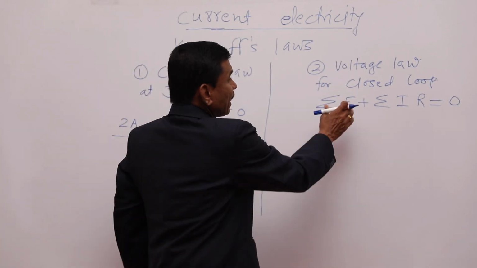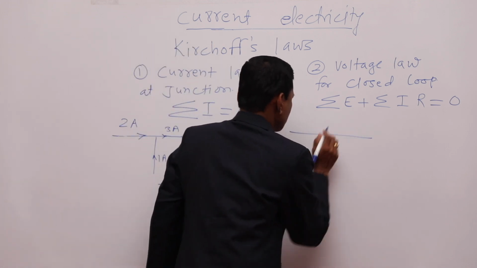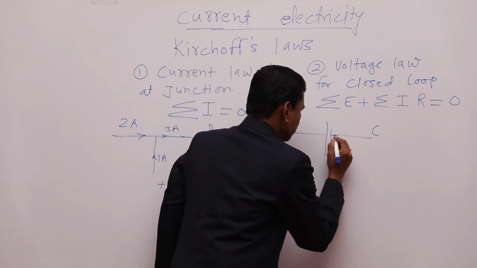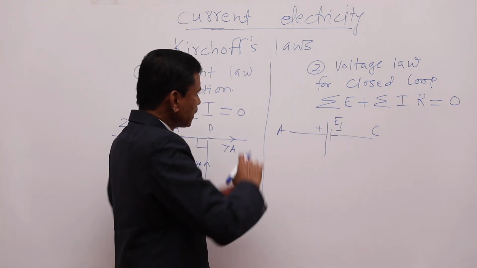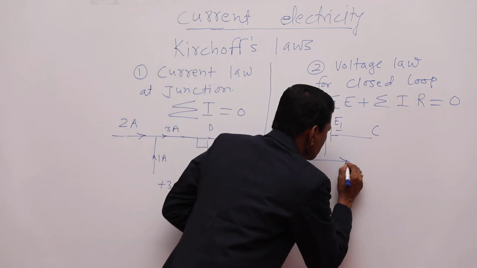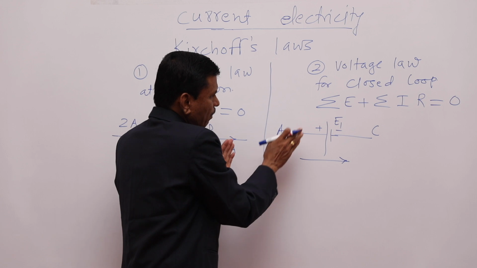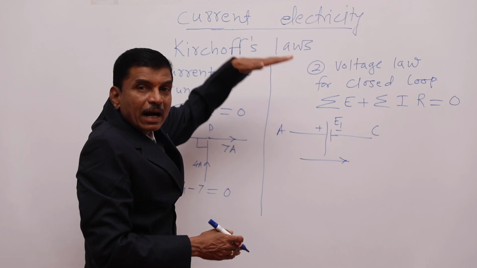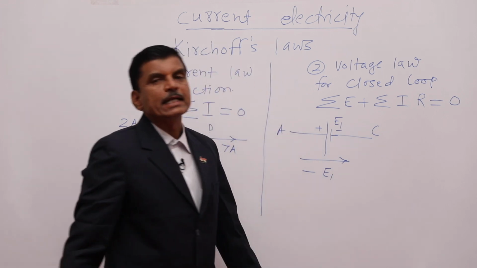Okay. Now, what is the sign convention here? I want to discuss. See here. Let us consider this is some branch A to C. Let this be a battery having positive, negative, and this is EMF E1. And let this, in that closed loop, be part of that loop. And we are traveling in this direction, from A to C. We are traveling from the positive terminal of the battery to the negative terminal of the battery. That means we are traveling from higher potential to lower potential. And that is why this EMF is taken to be negative.